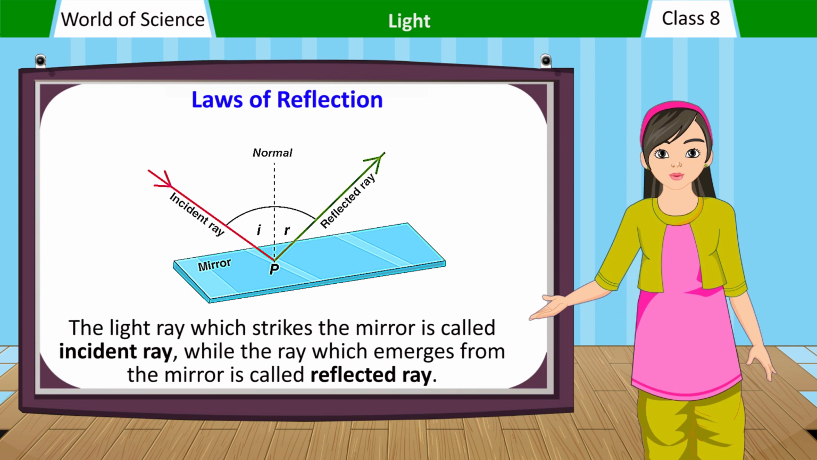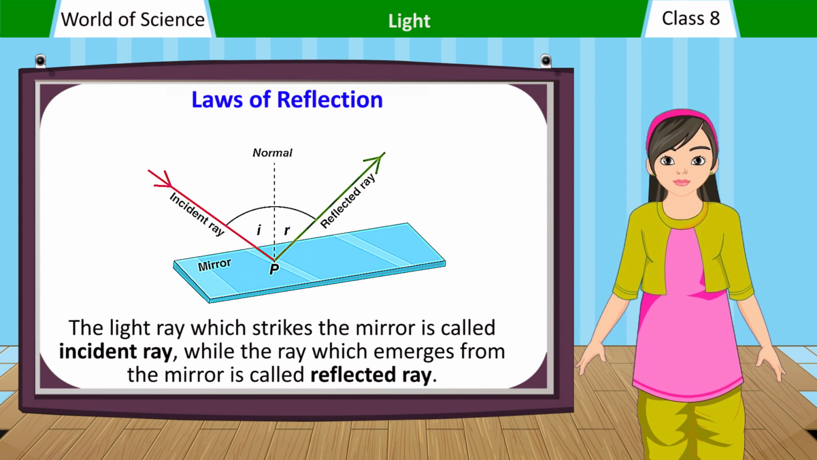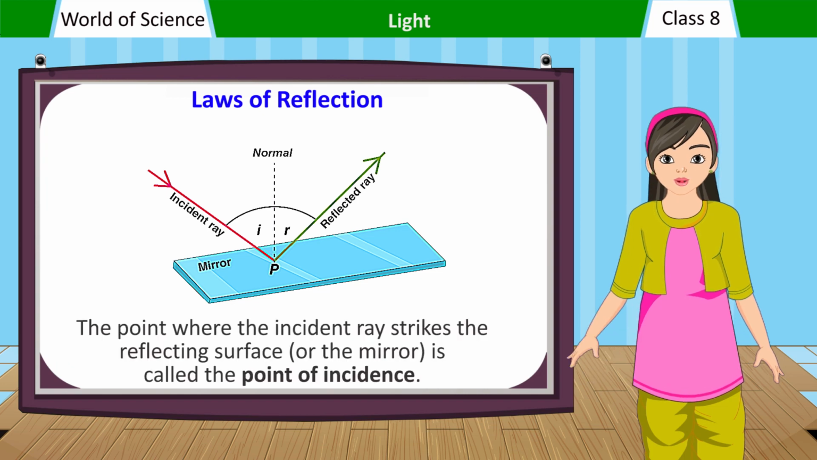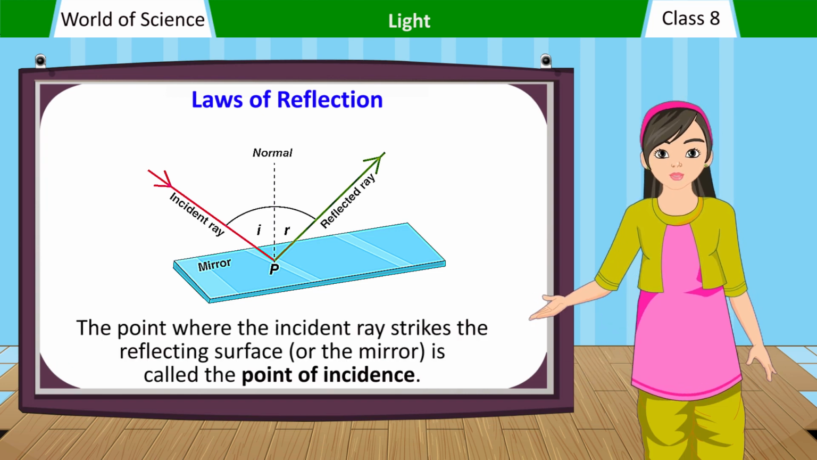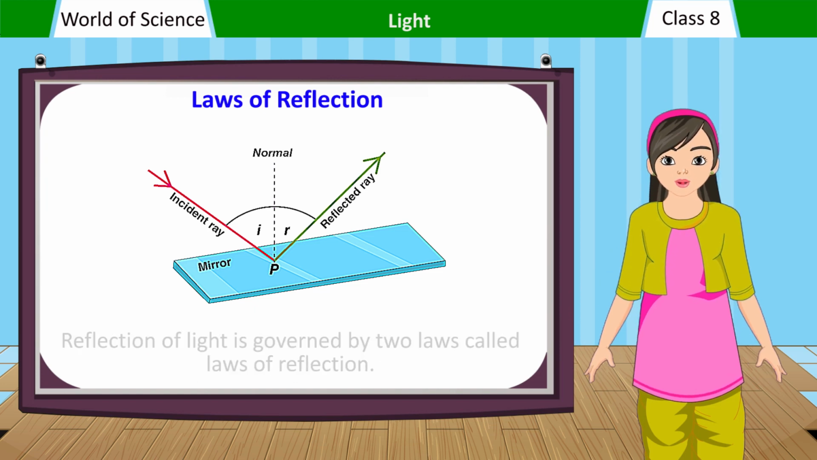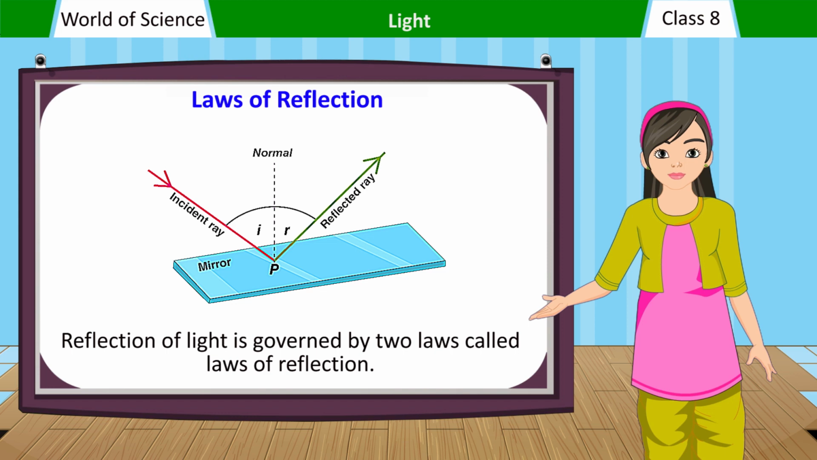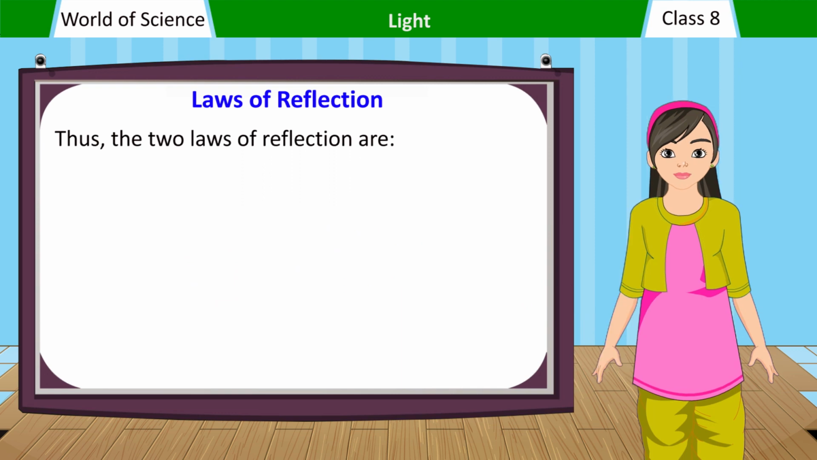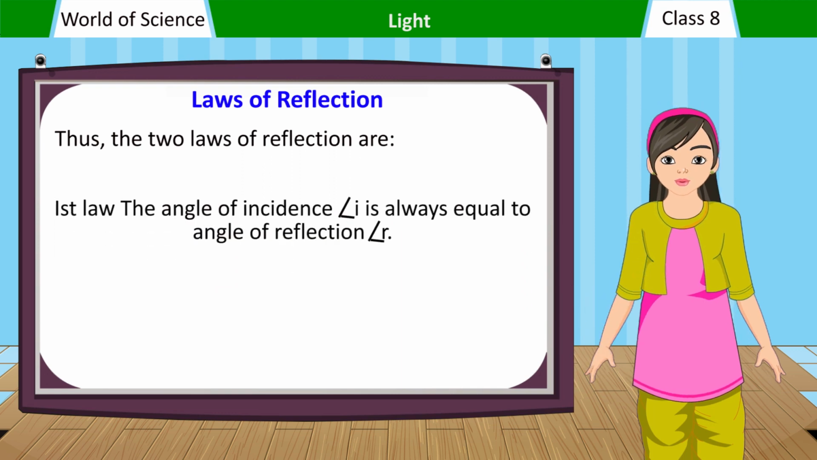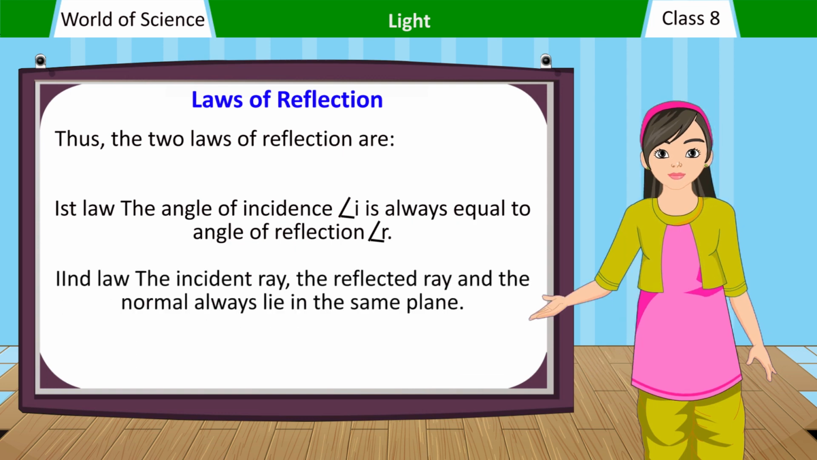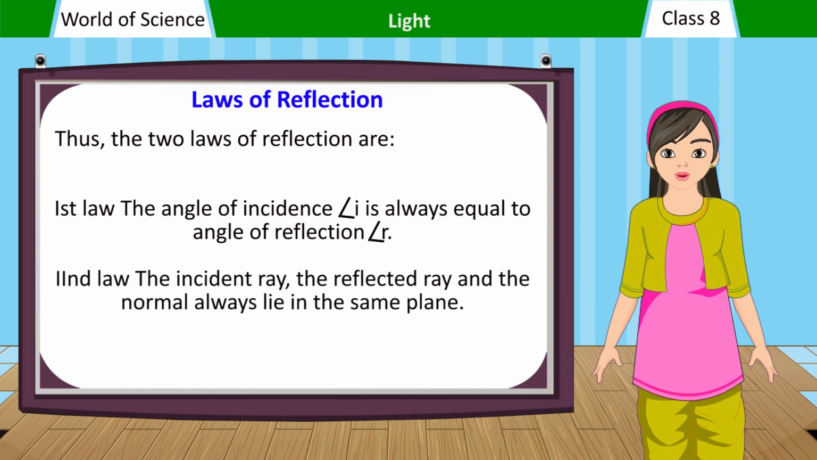The light ray which strikes the mirror is called incident ray, while the ray which emerges from the mirror is called reflected ray. The point where the incident ray strikes the reflecting surface, or the mirror, is called the point of incidence. Reflection of light is governed by two laws called laws of reflection. Thus, the two laws of reflection are: first law, the angle of incidence is always equal to angle of reflection. Second law, the incident ray, the reflected ray and the normal always lie in the same plane.